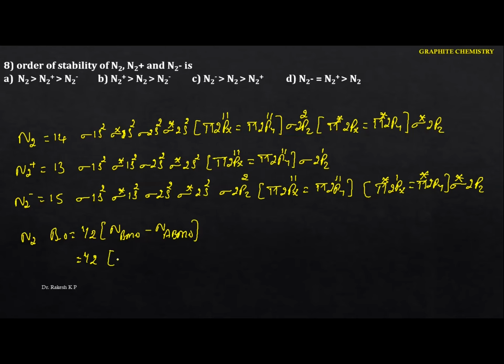Okay, so this is the 10. And here it is the 2. The total will be the 4. If you calculate this one, here we are going to get the 3. For the N2 plus, let me calculate for the N2 plus, that is half into bonding molecular orbital.